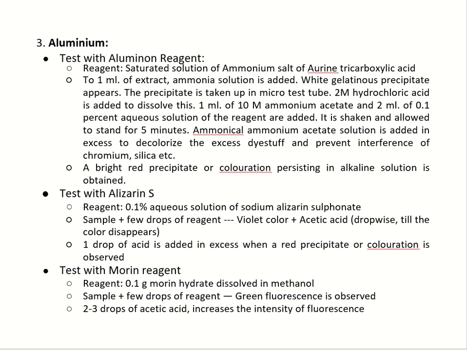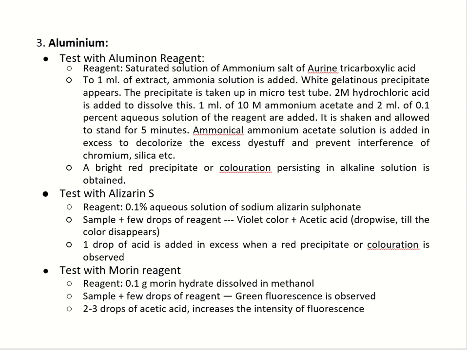Test for aluminium. Test with aluminon reagent. The reagent is prepared by saturated solution of ammonium salt of aurin tricarboxylic acid. A bright red precipitate is observed. Test with alizarin. The reagent is 0.1% aqueous solution of sodium alizarin sulfonate.